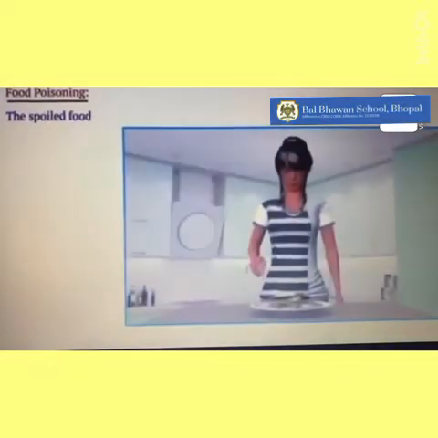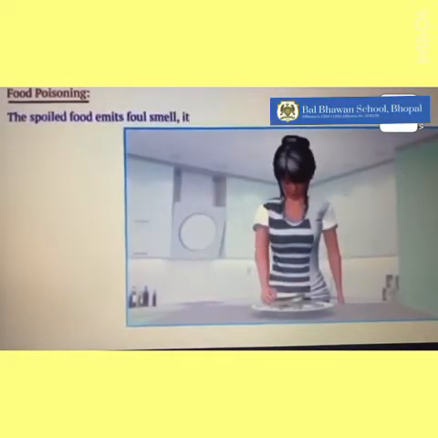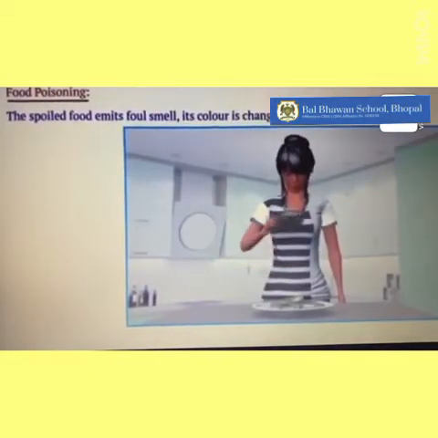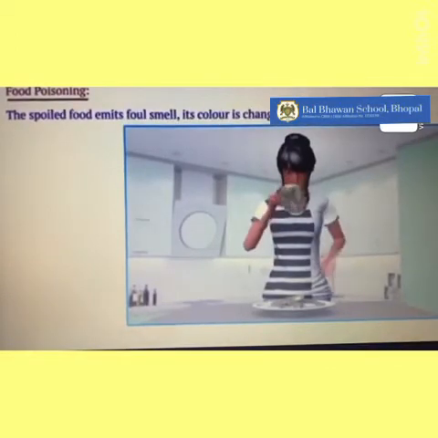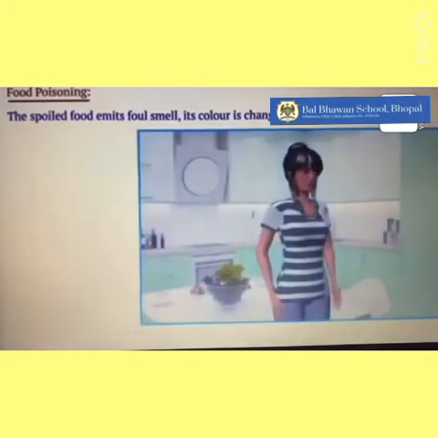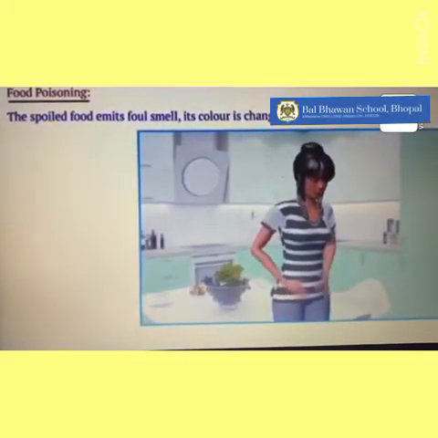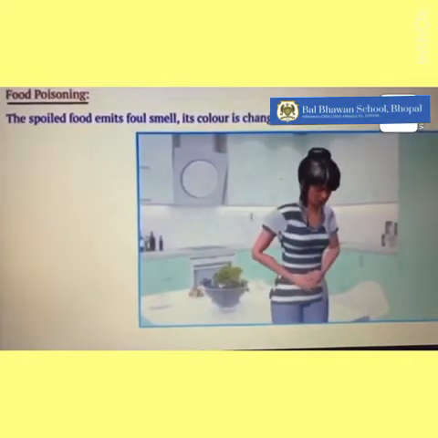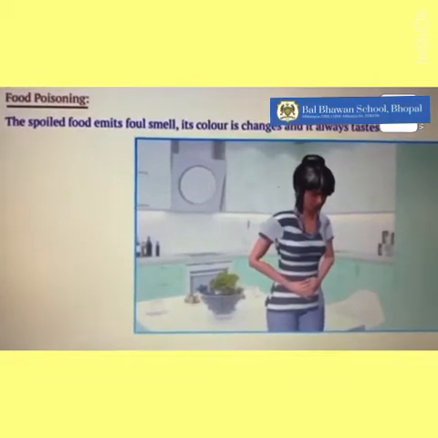The spoiled food emits a foul smell. Its color changes and it always tastes bad. If such food is consumed, it may cause serious illness or even death.